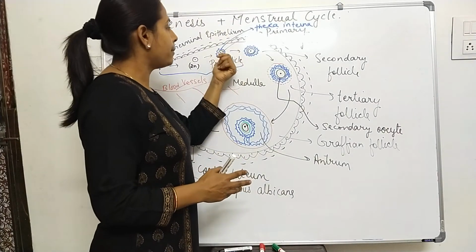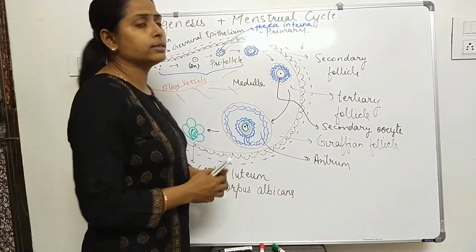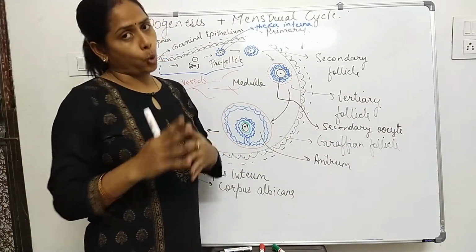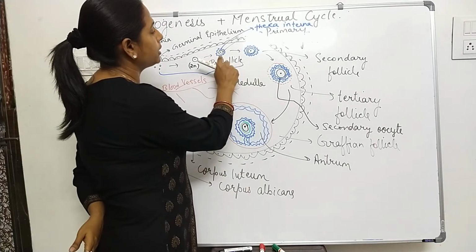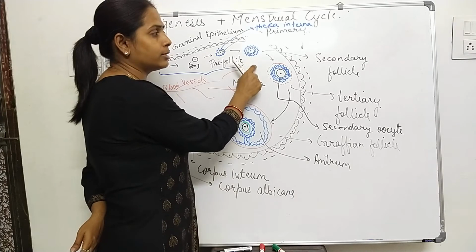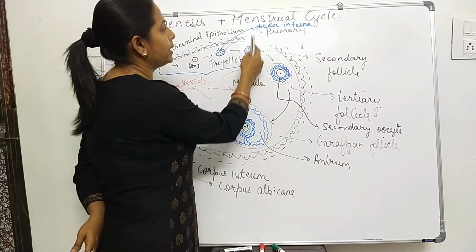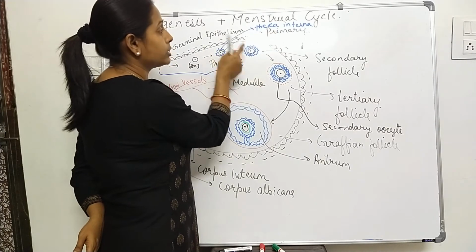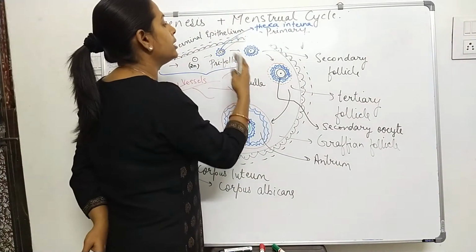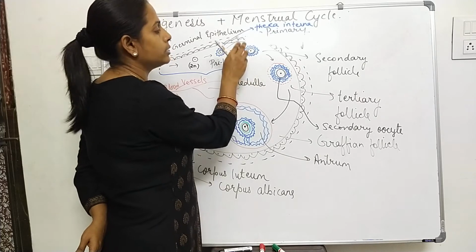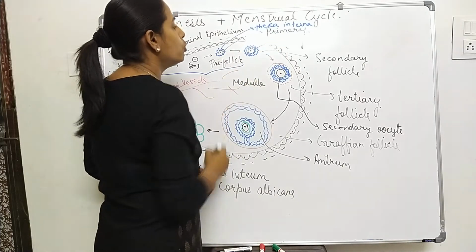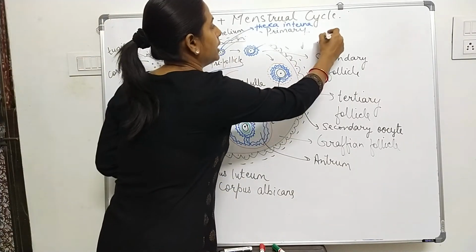Every month the primary follicle undergoes various phases or changes to form the functional ovum. Every month this primary follicle transforms into the secondary follicle. Now what is the secondary follicle? Here the theca interna, which was a single layer in fetal life, becomes multi-layered. So a multi-layered theca interna forms, inside which the primary oocyte is present. This is still a primary oocyte, present in the diploid state.